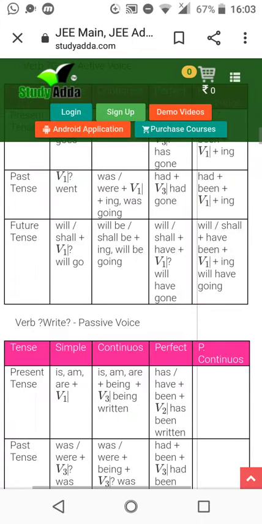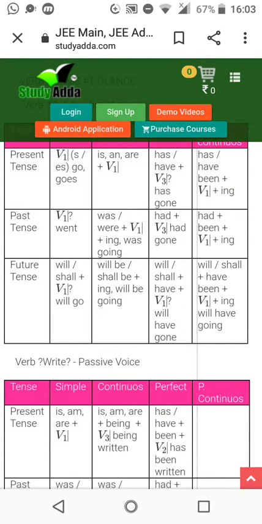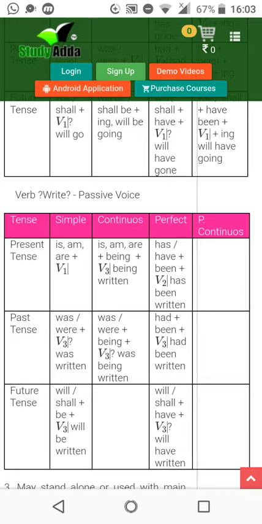That was active voice. Now we'll talk about passive voice. Present tense: is, am, are, is, am, are being, has, have been. Was, were, had been. Will, shall have written. Will be written, will have been written.